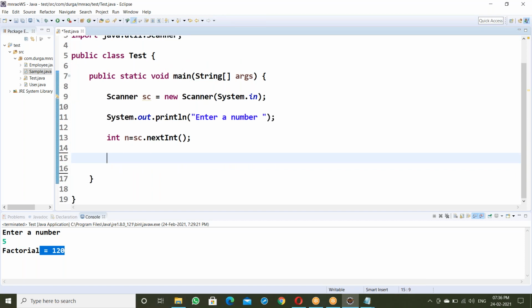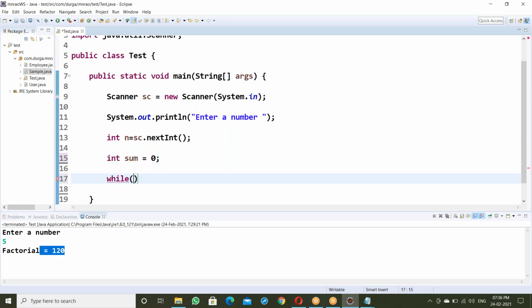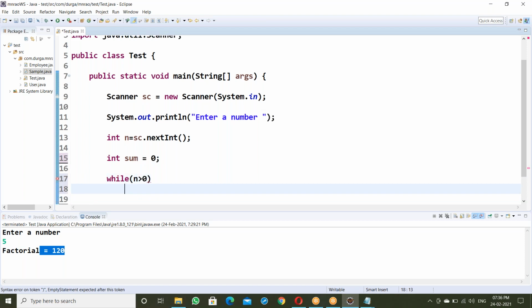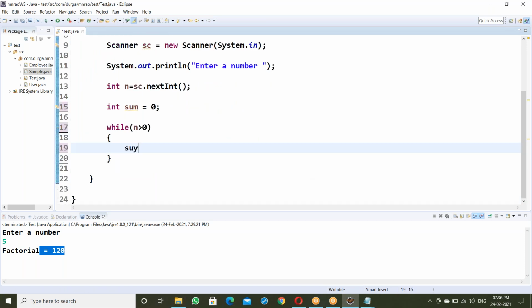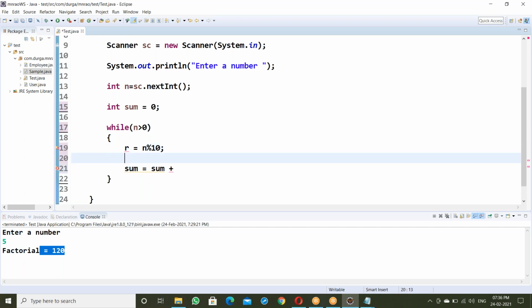Here, some variable is equal to integer sum. Sum is equal to 0. Now the while loop: while n is greater than 0. Before that, remainder r equal to n mod 10. So we get the remainder, n mod 10. Sum equal to sum plus r. Next, n equal to n by 10.